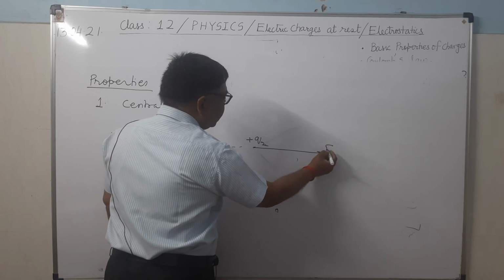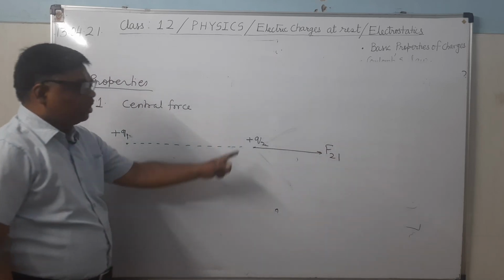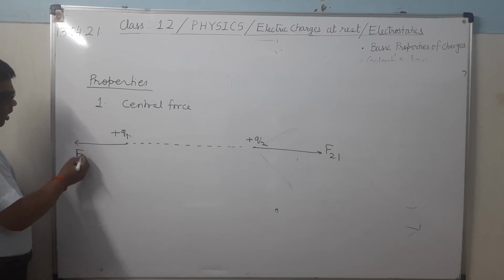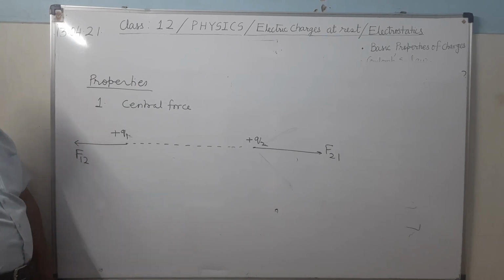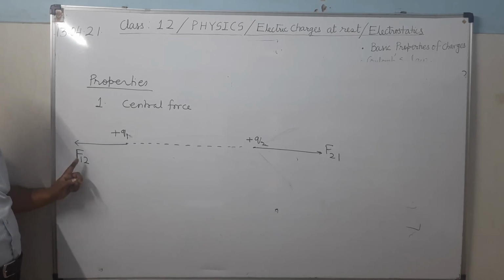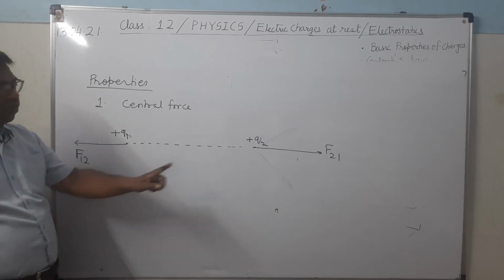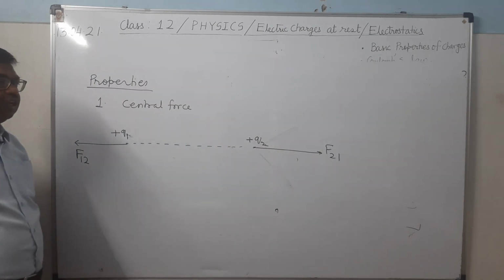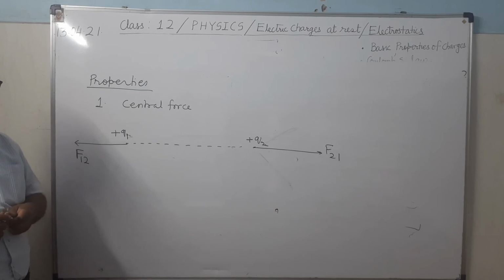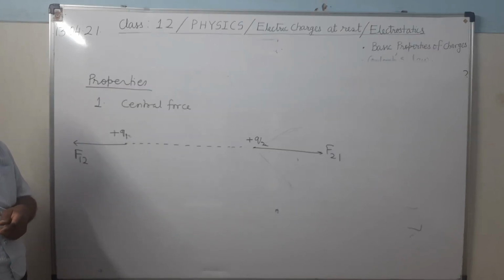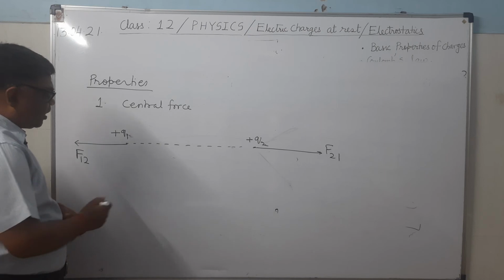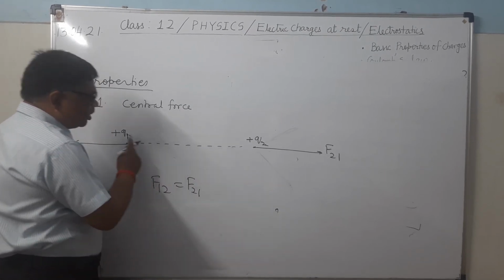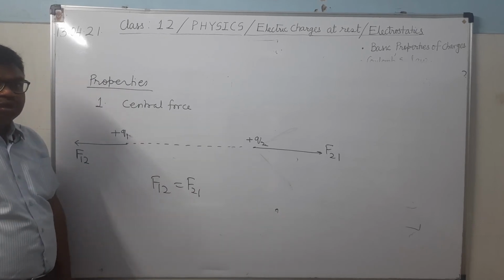This we name as F21. Similarly, Q2 will repel Q1. It is F12. It's clear? F12 is the force acting on Q1 by Q2, and F21 is the force acting on Q2 by Q1. So see here, which force will be stronger? Both the forces will be equal in magnitude, because F12 or F21 is actually the force between Q1 and Q2.